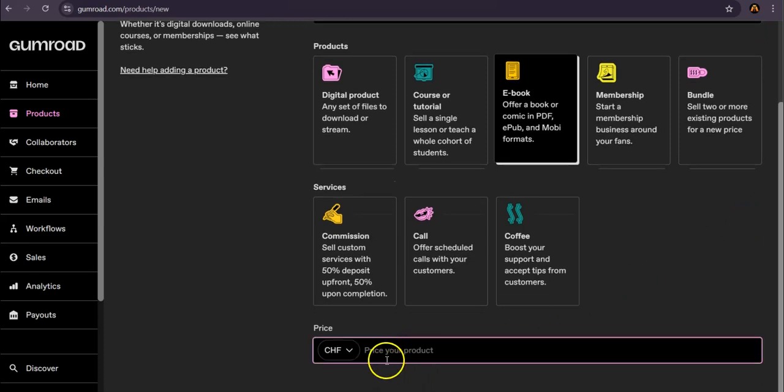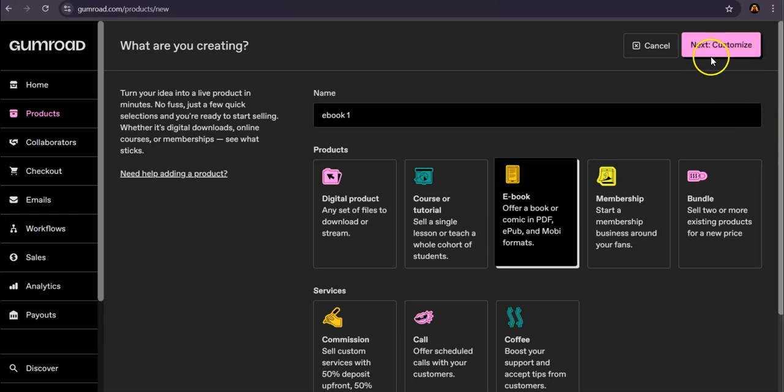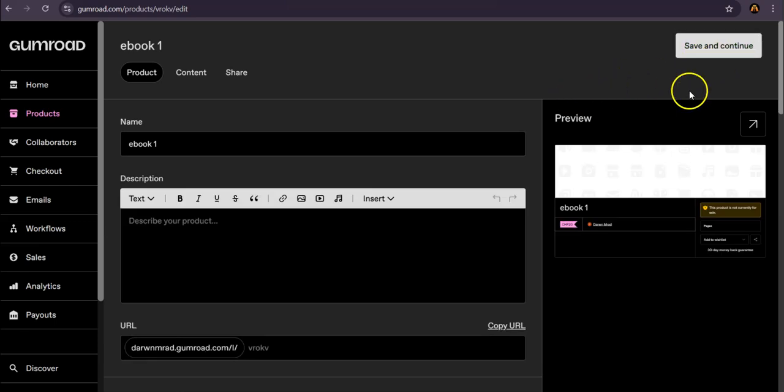Alongside this, you'll need to choose the currency and set a price for your ebook. Consider your target audience's budget and willingness to pay, and set your price accordingly. Once you have carefully considered these elements, click on Next to move on to the customization phase.